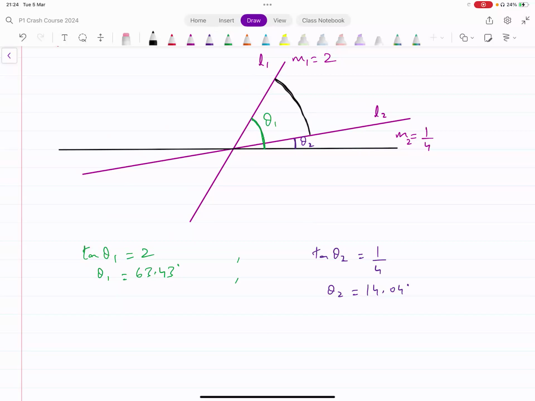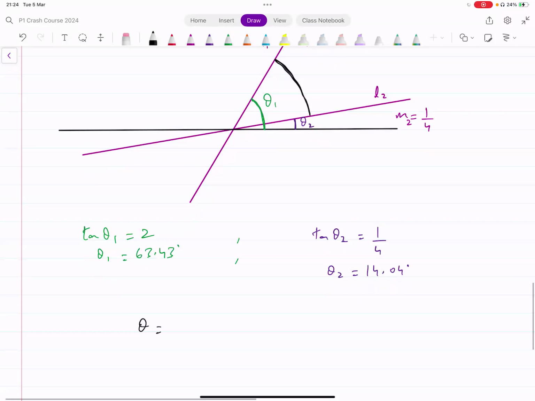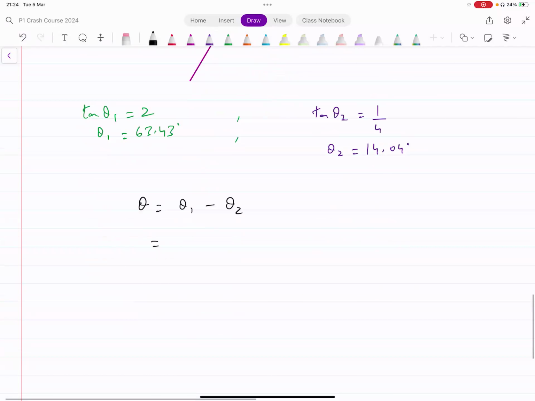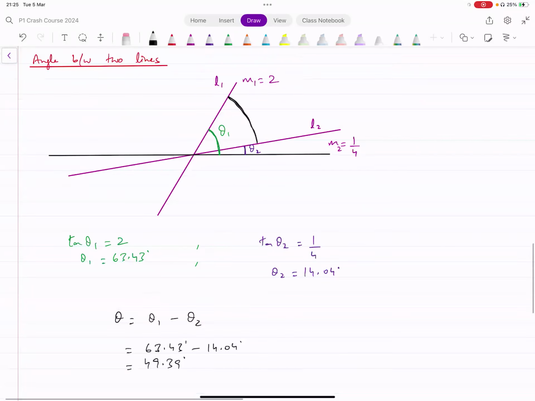That's this angle. How can I find this angle? Theta in this case is just going to be theta 1 minus theta 2. It's the difference between those two angles. That's all you do. You say this is 63.43 degrees minus 14.04 degrees, and that will give you the result. 63.43 minus the answer is giving me 49.39 degrees. That's the angle between these two lines. Is that okay? So you find one angle with the x-axis, find the other angle with the x-axis, then just subtract the two values.